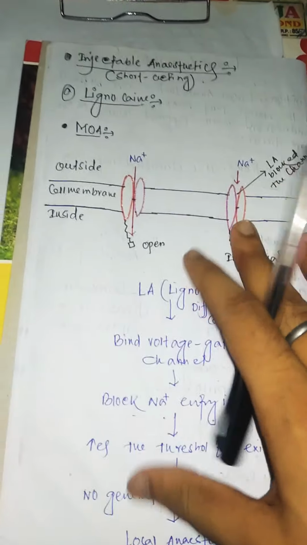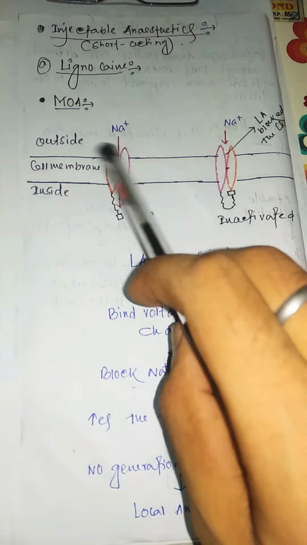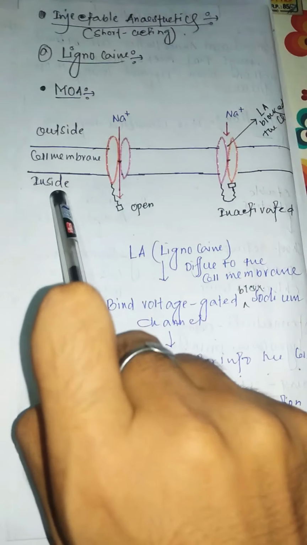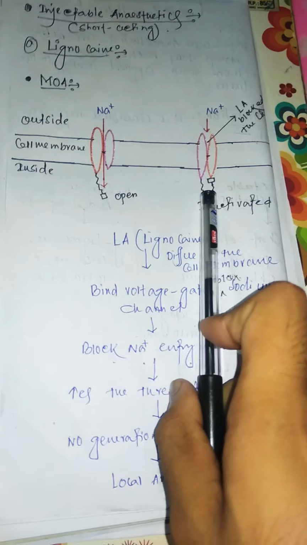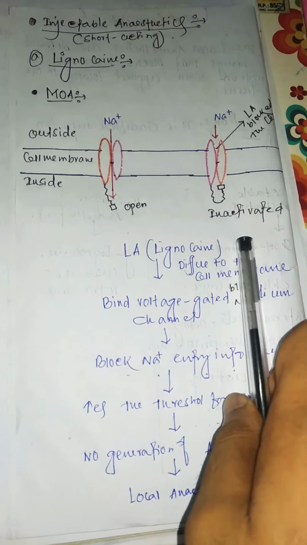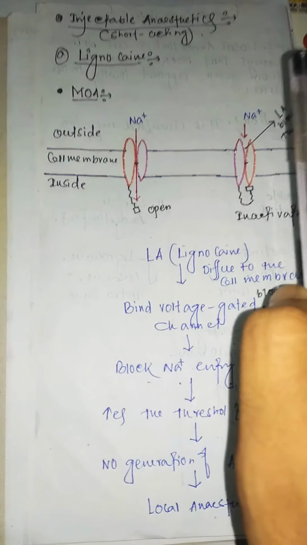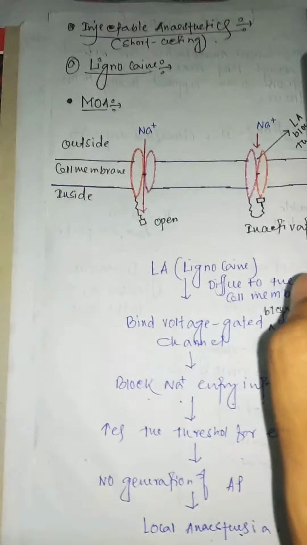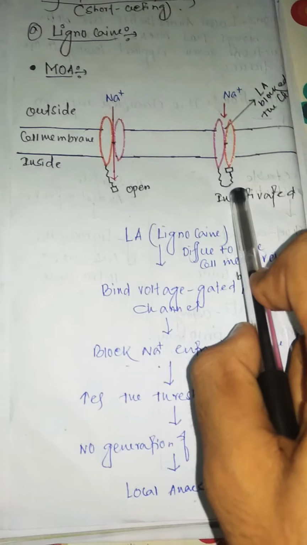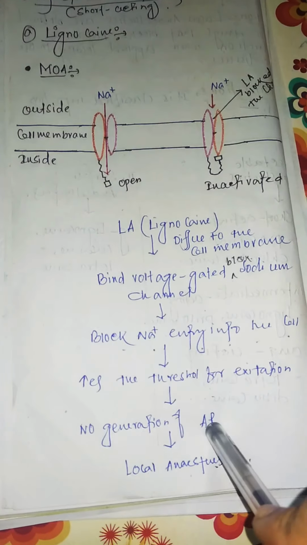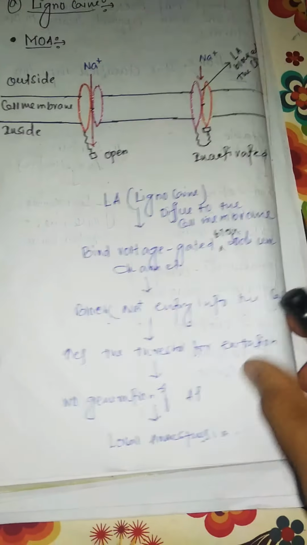Now I'll be talking about the mechanism of action of local anesthetics. You can see the diagram. That is the cell membrane, that is the inside of the cell, and that is the outside of the cell. That is the sodium ion, and that is the sodium potassium pump. On the other side of the diagram you can see the inactivated sodium potassium pump. You have to remember that the main function of the local anesthetic is to inactivate the sodium potassium pump. When I explain the whole mechanism, you will understand very easily.